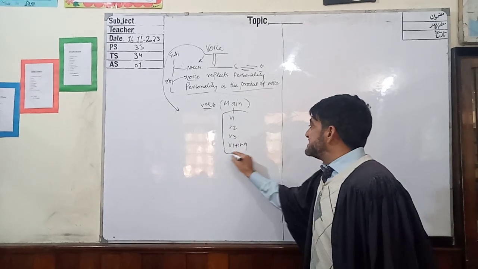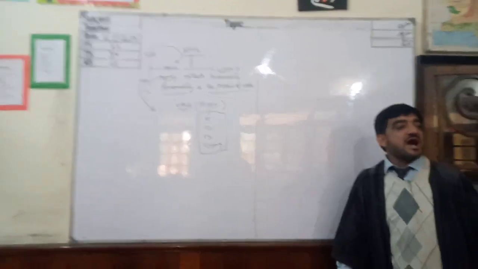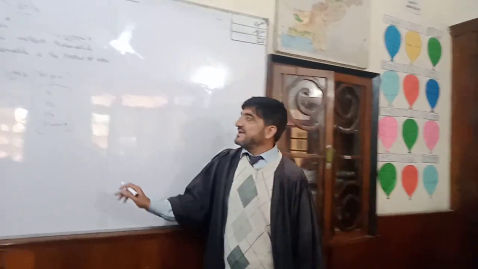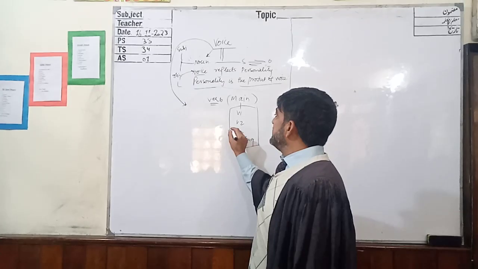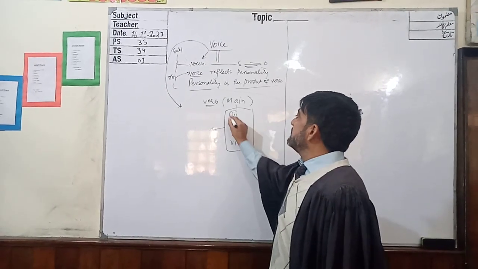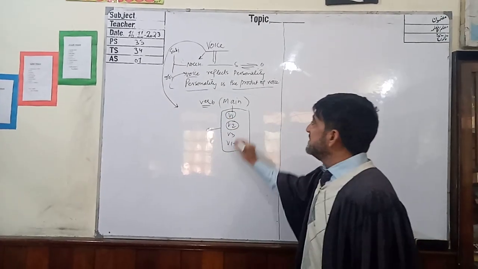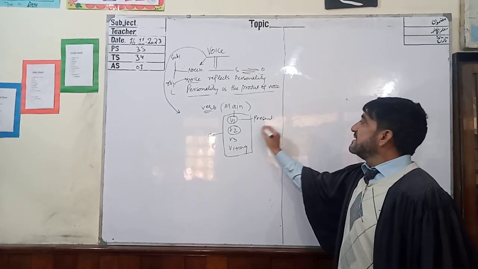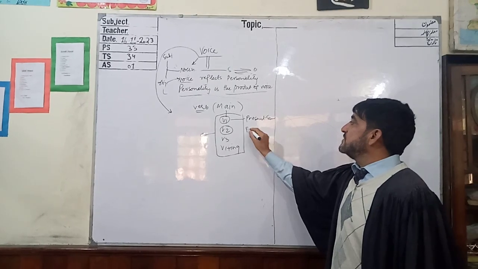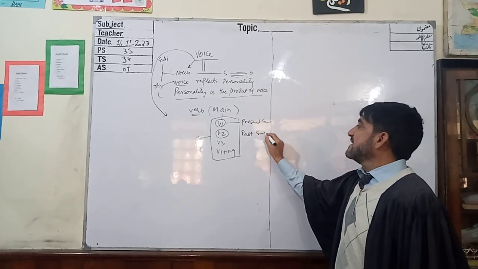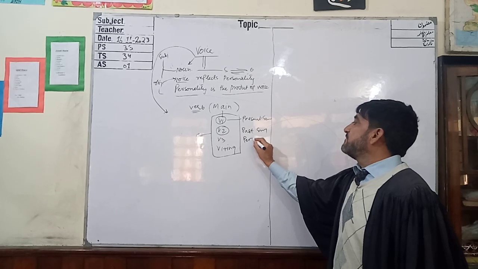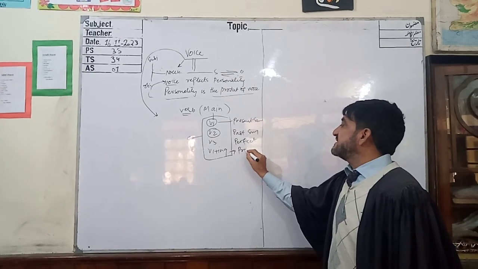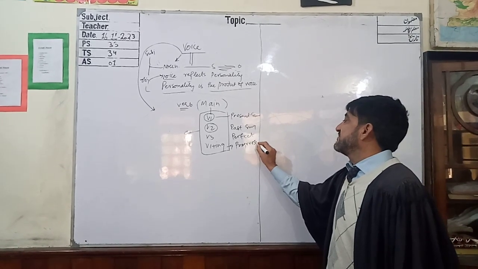And this structure is called the structure of active voice. Active voice is called active voice because the main verb is possible in V1. V1 is equal to present simple. V2 is equal to past simple. V3 is equal to perfect. And V1 plus ing is equal to progressive.